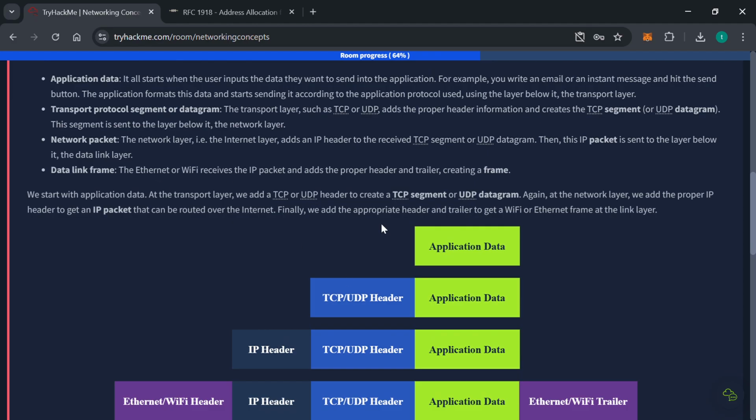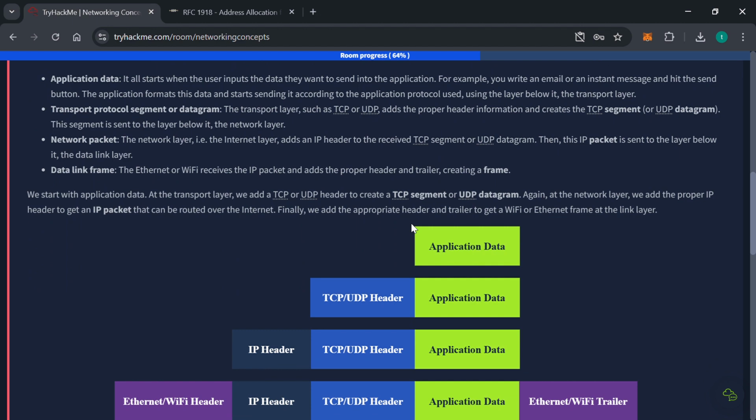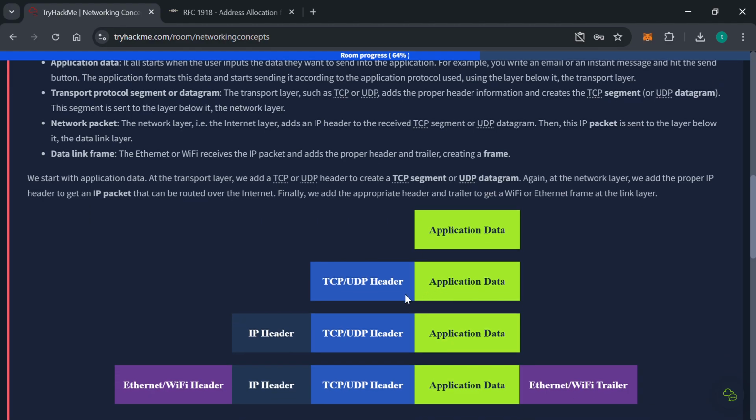Now, this application data starts when the user inputs the data that they want to send into the application. The application formats this data and now starts sending it according to the application protocol used, using the layer below it, the transport layer. Don't forget, we are using the TCP/IP model to explain encapsulation here. In the transport layer we use either the TCP segment or UDP datagram after it has added the proper header information. So after the information has been added, it either becomes a datagram or a segment.